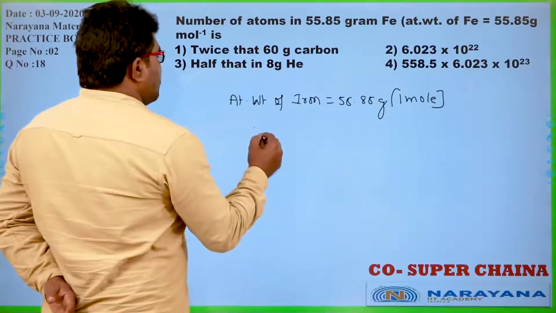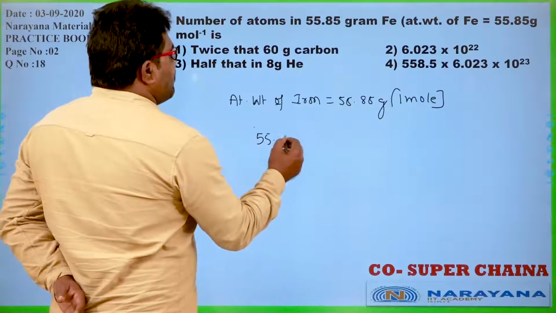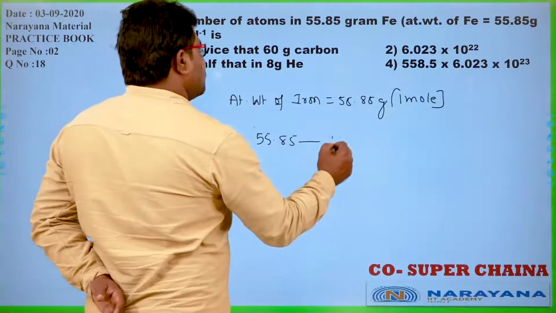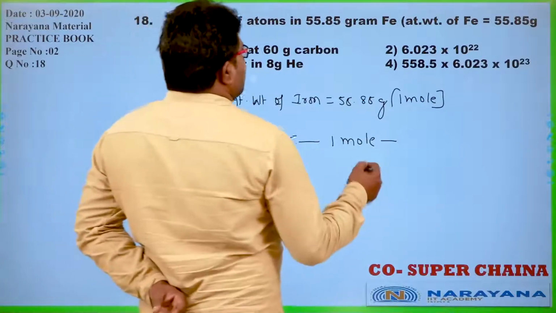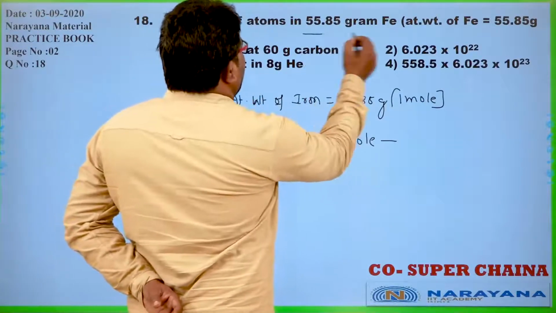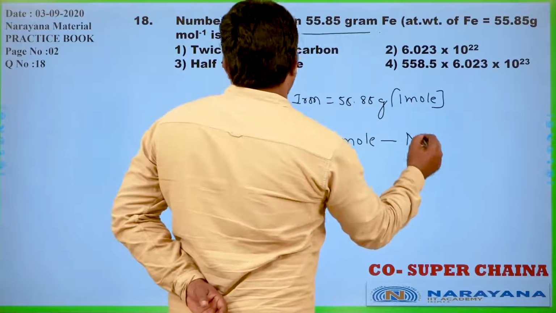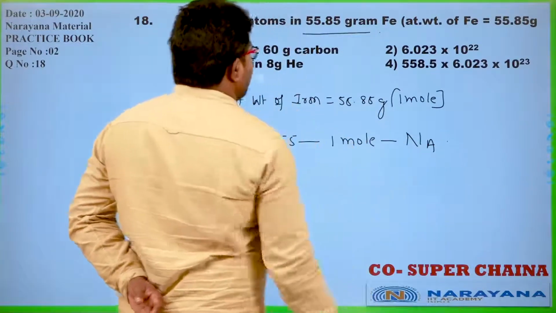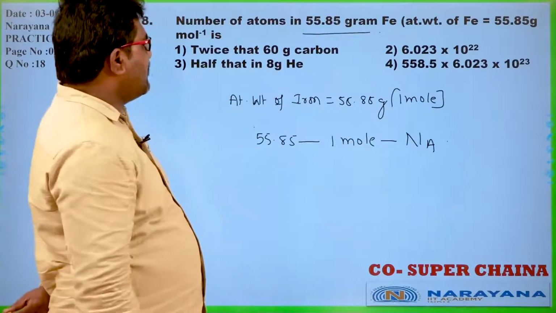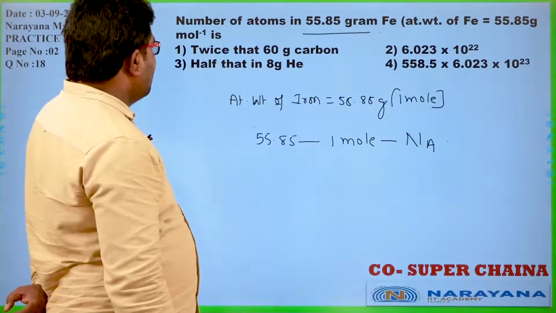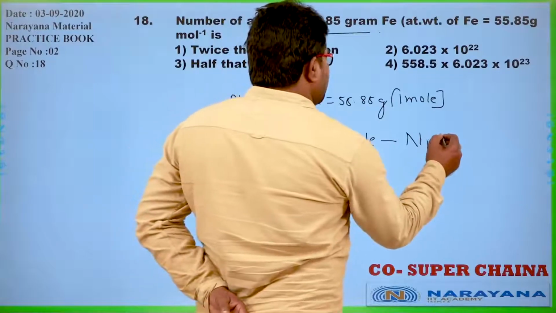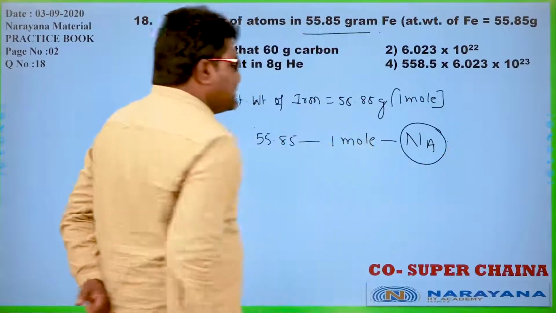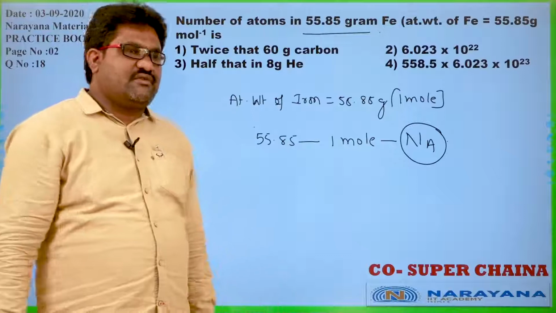So 55.85 grams contains 1 mole of atoms, and 1 mole means nothing but Avogadro number of atoms, that is 6.023 into 10 power 23.